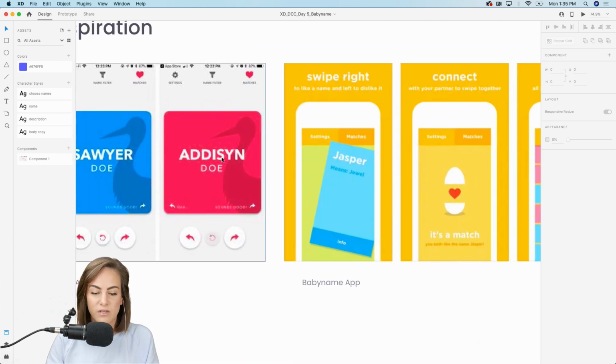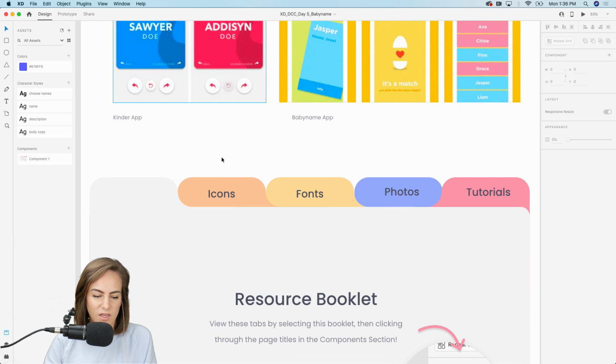So that is the main thing that we want to get across in this app, just simplicity and ease of use. So try not to add a bunch of different features, like too much text, since the main thing we're focusing on is just the name. So don't make it too complicated for this one.